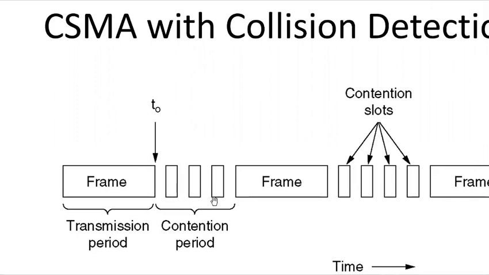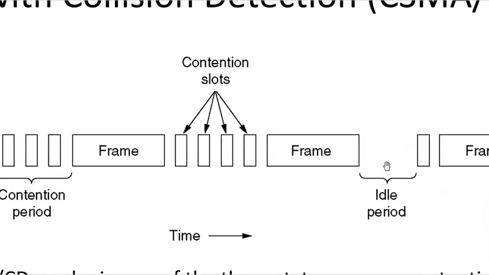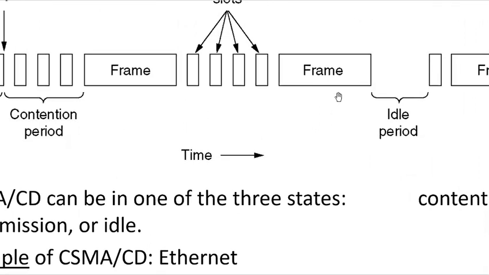It will abort the transmission and wait for a random period. So whoever waits for the lesser period of time can again send the frame, assuming that no other station has started transmitting in the meantime. Similarly, this will keep on going. Once a frame is sent, multiple stations will again check. There will be contention slots, and there will also be an idle period.